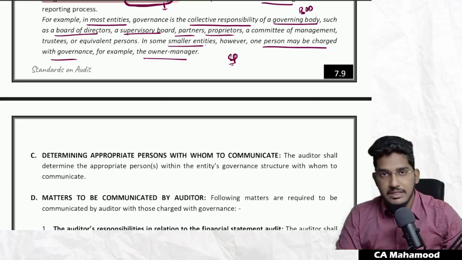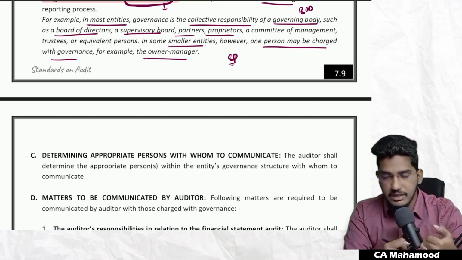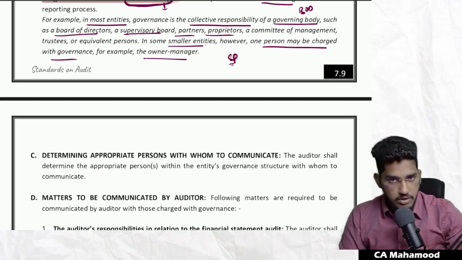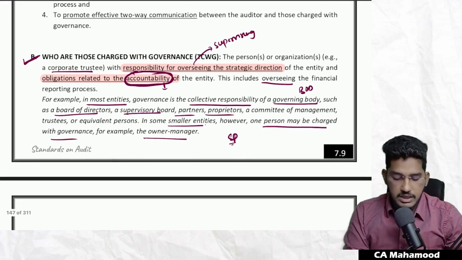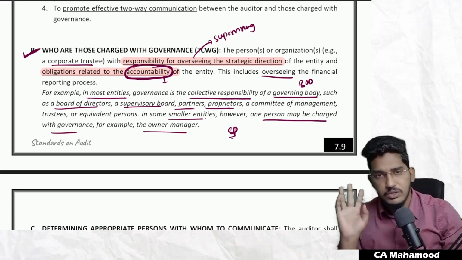So in big organizations, a group, collectively a group like the board of directors, play the role of those charged with governance. In small organizations, there could be even one single person who will fall under the definition of those charged with governance. Clear? So will you write the definition of those charged with governance if they ask you in the examination? You have to write it, that too in simple terms. Only two terms you have to use.